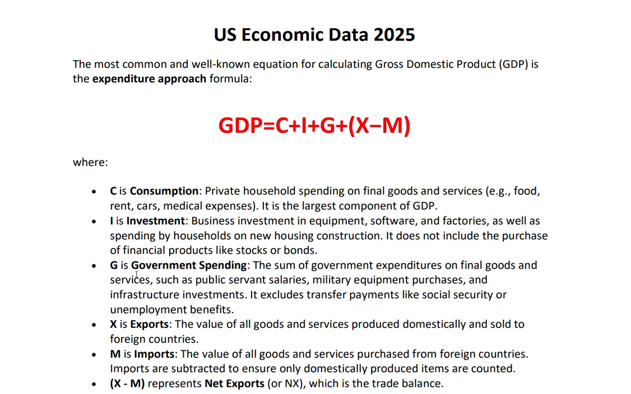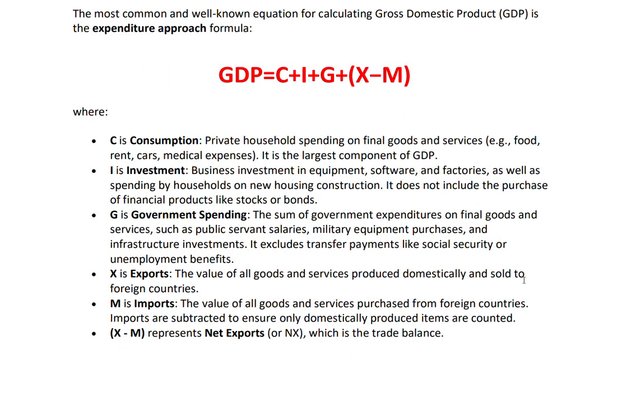Then we speak about G. G represents government spending, which is the sum of government expenditure on final goods and services, such as the salaries of public servants like teachers, doctors, nurses, military equipment purchases, and infrastructure investments. It excludes transfer payments like Social Security or unemployment benefits. Those are excluded from G.